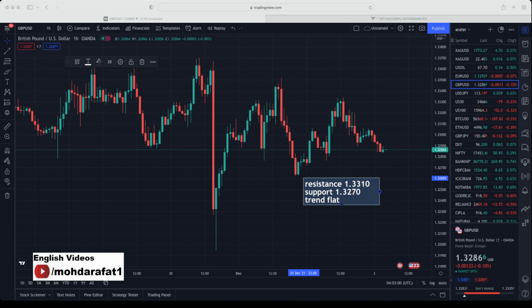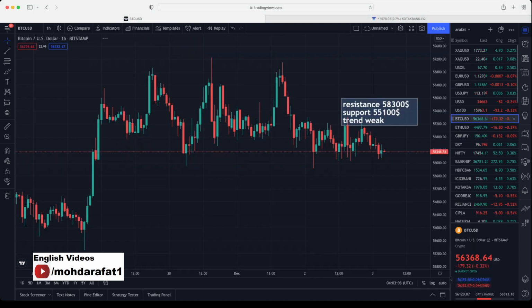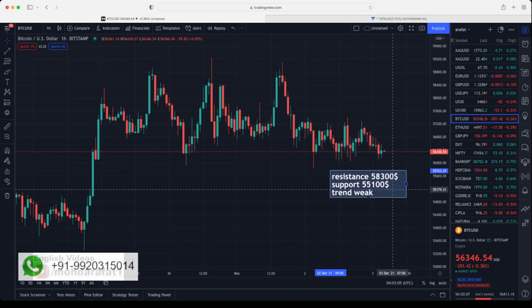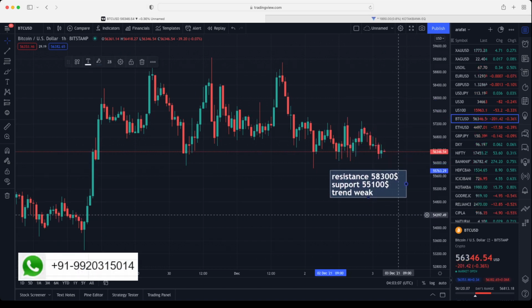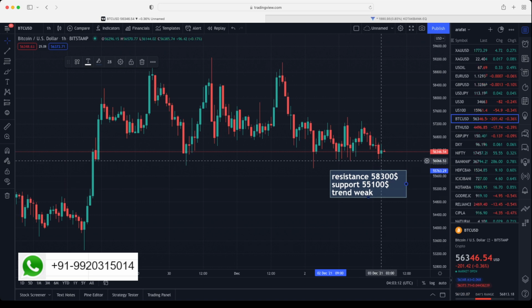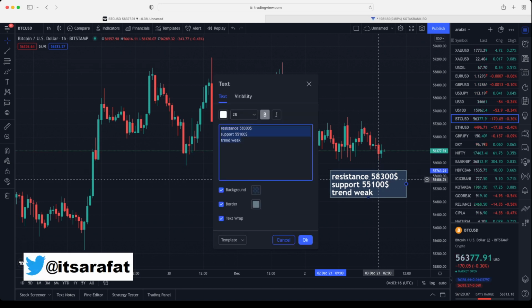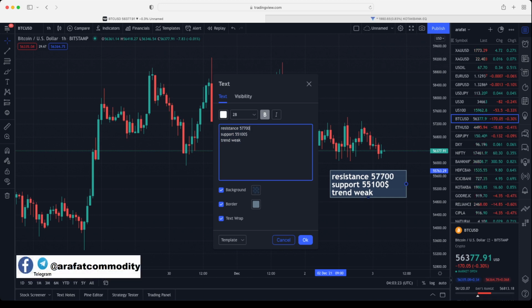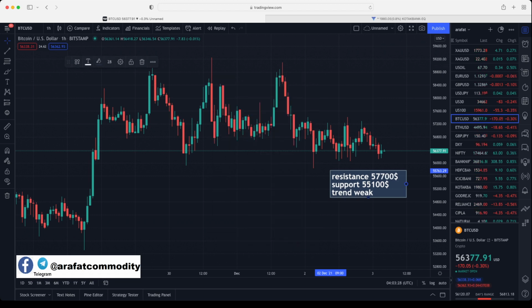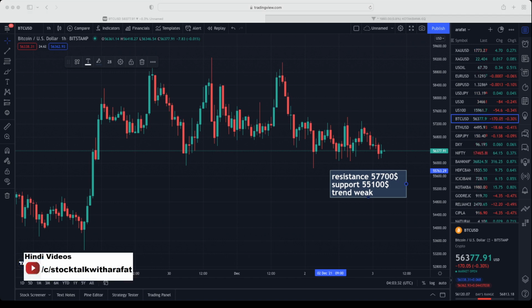Let's move on to Bitcoin. These are the levels from yesterday. Yesterday, it made low around $56,000, but it didn't break the resistance or support. So these levels should be valid, but resistance has to be changed because of a little crash it had. $57,700 will be the resistance now. Support will remain same. The trend remains same. Nothing has changed in support and trend.